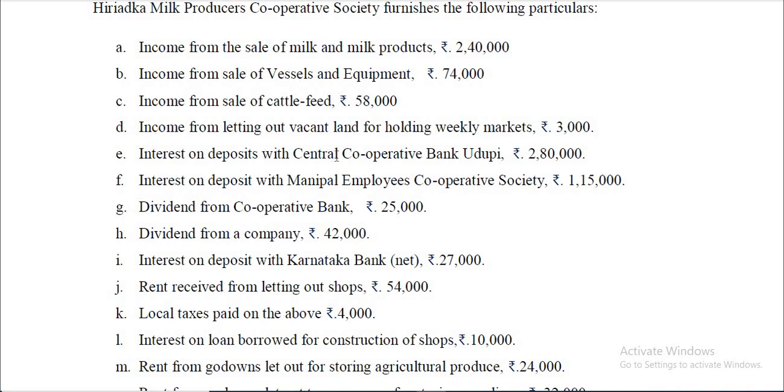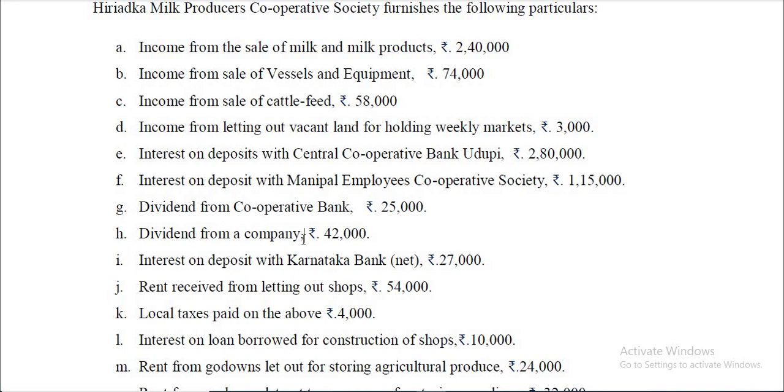Interest on deposits with Central Cooperative Bank Udupi, this will come under income from other sources. Further, this is also considered for deduction under ATP. Interest on deposit with Manipal Cooperative Employees Cooperative Society, this again will come under income from other sources, and again deduction under ATP. Dividend from cooperative bank, okay, this will come under income from other sources, then again deduction under ATP.